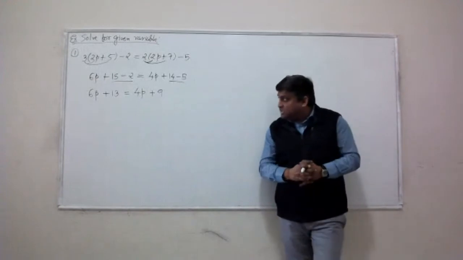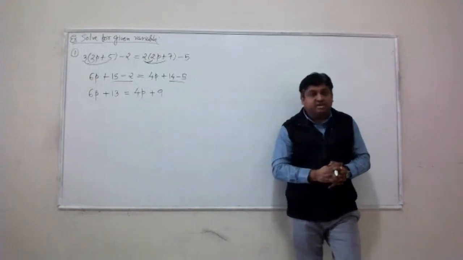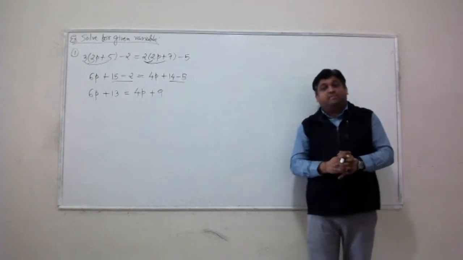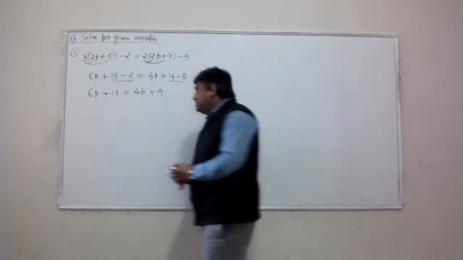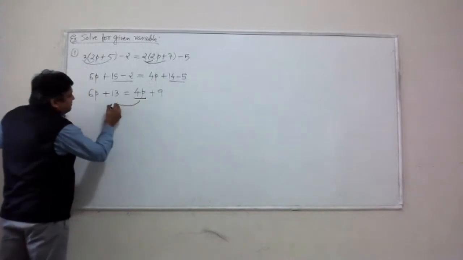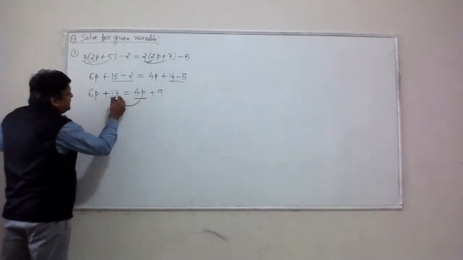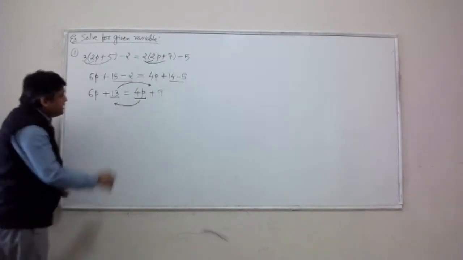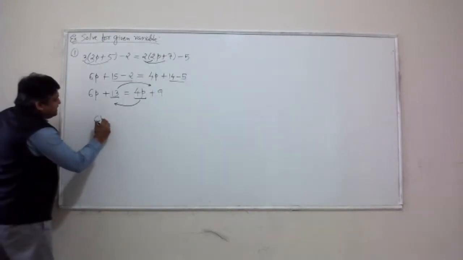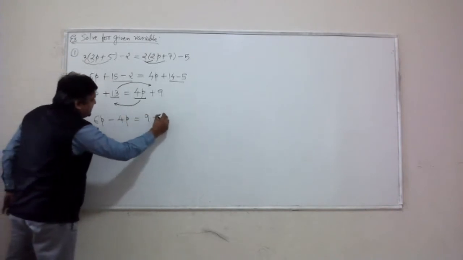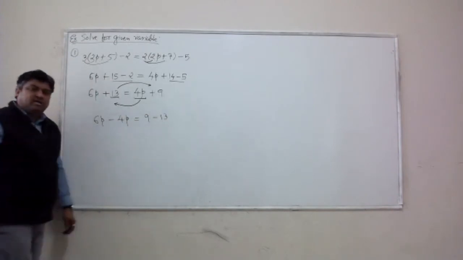Okay. All right. Now we need to solve this for variable p. In other words, I need to isolate variable p. Let's isolate it. For that, I need to send that 4p over to the left side, and I need to send that 13 over to the right side. So I will add negative 4p on both sides. I will add negative 13 on both sides.